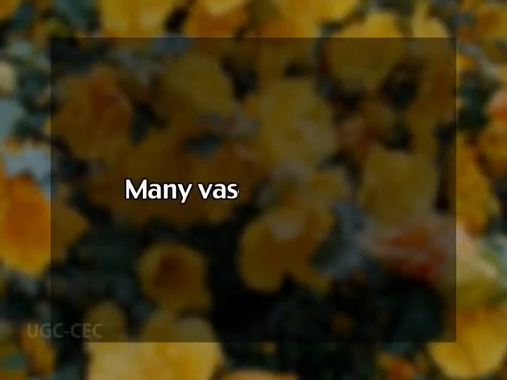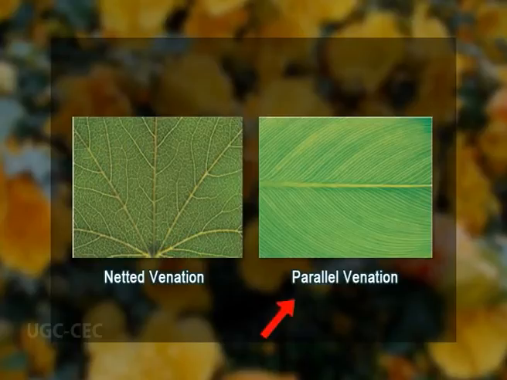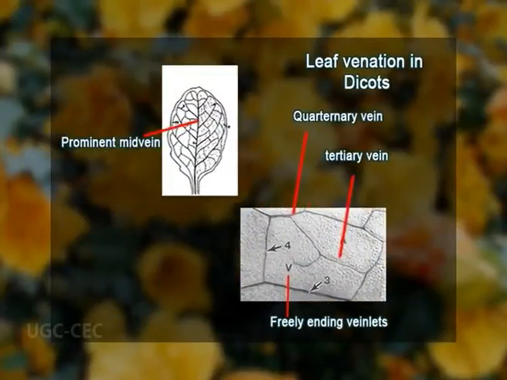Each leaf receives 1, 2, 3 or many vascular traces, which may continue unbranched throughout the entire length of the leaf or may be branched and anastomose. Vascular bundles of leaves are called veins, and these veins by further ramifications form a network known as venation. The characteristic features of leaf venation found in advanced dicots is a prominent midvein, several distinct vein size orders with